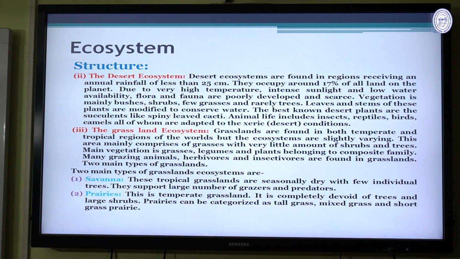They occupy around 70% of all land on the planet due to very high temperature, intense sunlight, and low water availability. Flora and fauna are poorly developed and sparse. The vegetation is mainly bushes, shrubs, few grasses, and some trees. Leaves and the stems of these plants are modified to conserve water.